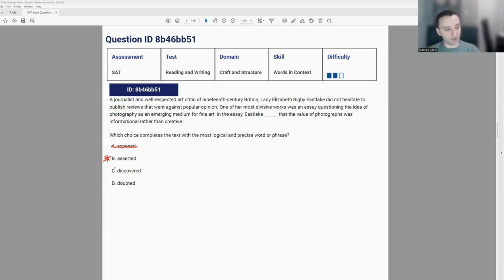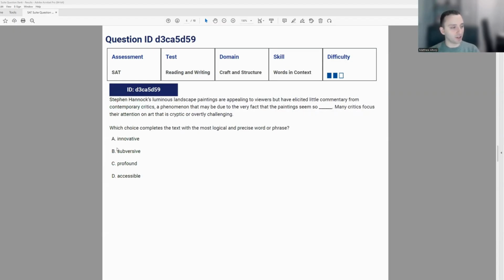So because of that, we can cross out C. D says that she doubted the value of photographs was informational rather than creative. This is the opposite of what she's actually describing because one of her most divisive works was that essay questioning the idea. So she believes this. So it wouldn't make sense for us to then say that she doubted it. So that leaves B as the correct answer.